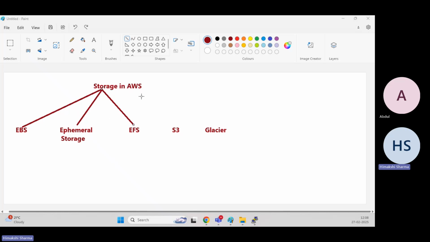The next one is S3. You may have heard that an organization has moved or is moving its data to the cloud. In those scenarios, organizations initially move their data into S3. It is an object storage where we can store an unlimited amount of data.